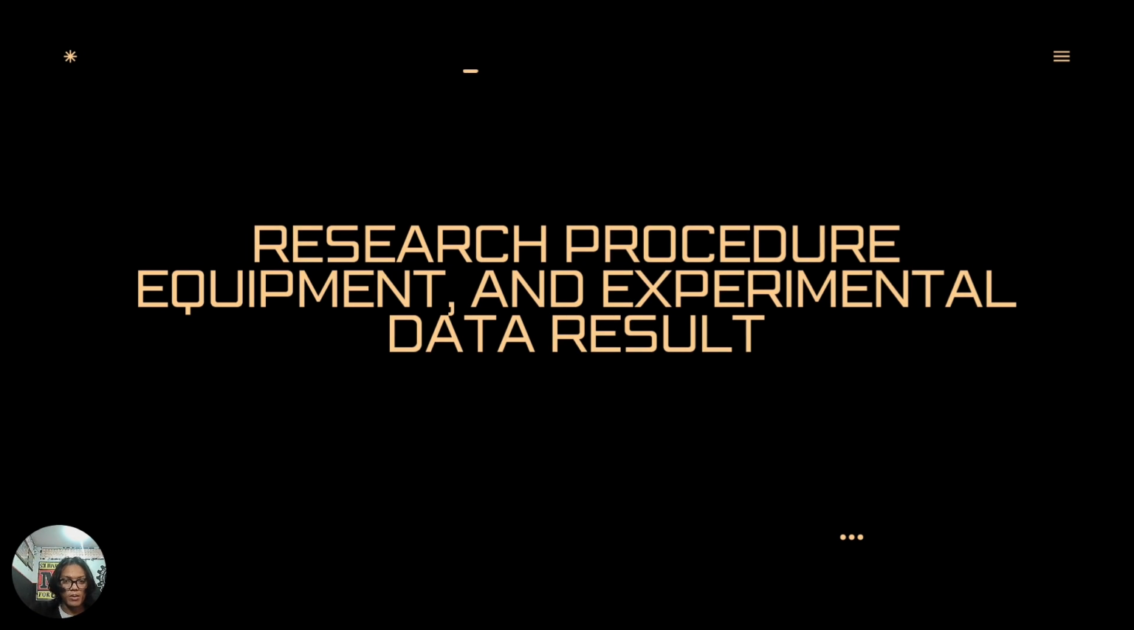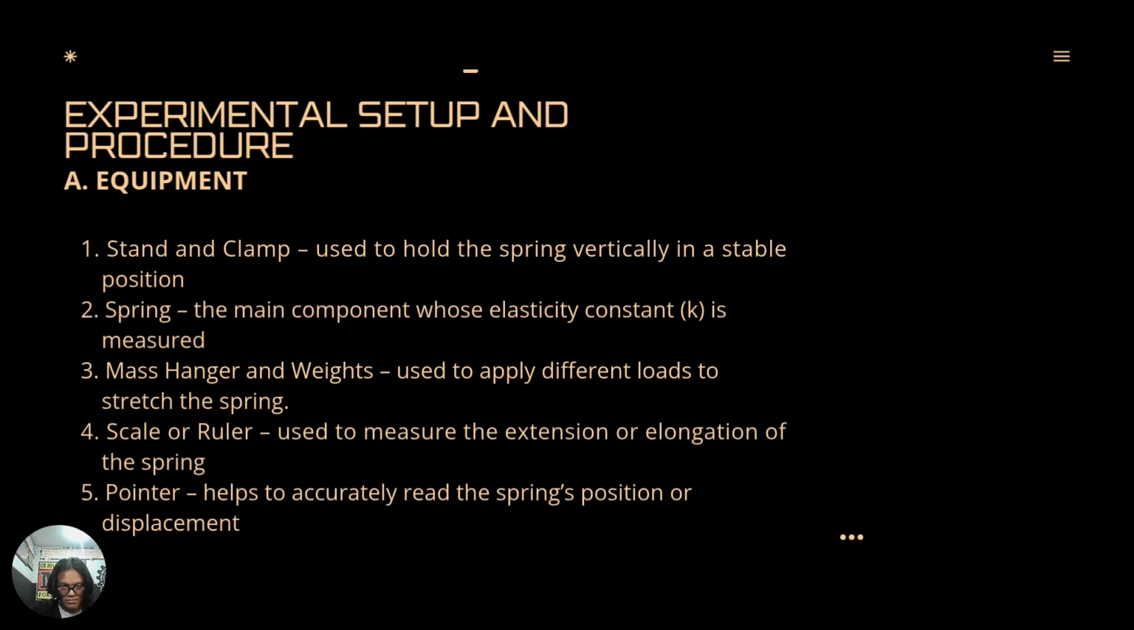Research procedure, equipment, and experimental data research. Experiment setup and procedure. Equipment: 1. Stand and clamp. Second, spring. Third, mass hanger and weight. Fourth, scale or ruler. Fifth, pointer.